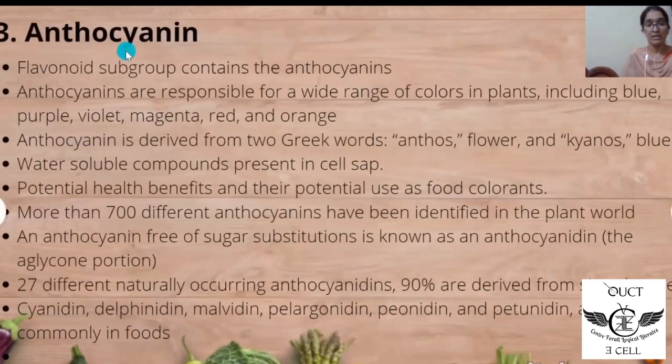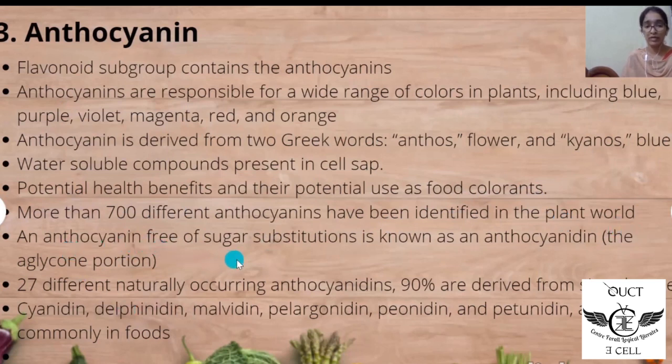And the next pigment is anthocyanin. Anthocyanins are a subgroup of flavonoid compounds. Anthocyanins are responsible for a wide range of colors in plants, including blue, purple, violet, magenta, red, and orange. Anthocyanin is derived from the two Greek words anthos, meaning flower, and cyanos, meaning blue. They are water-soluble compounds present in the cell sap. They have potential health benefits and potential use as food colorants. More than 700 different anthocyanins have been identified in the plant world.